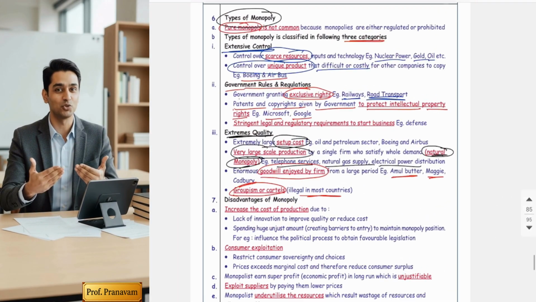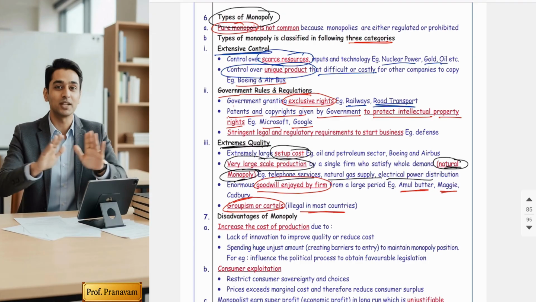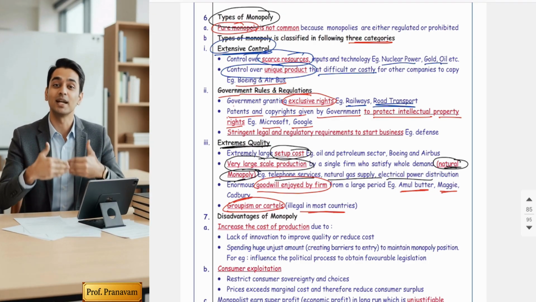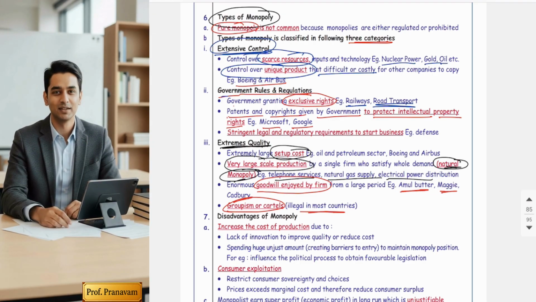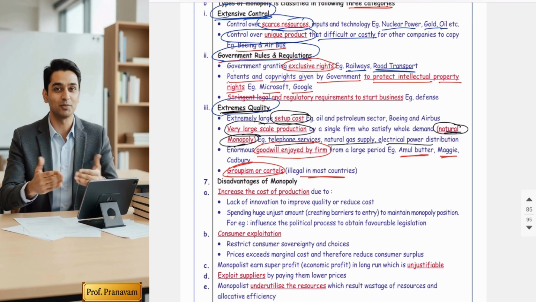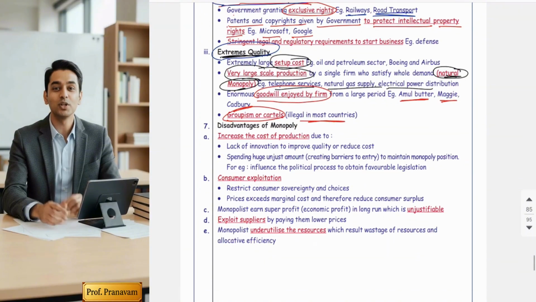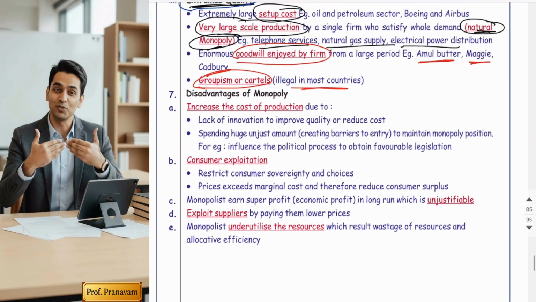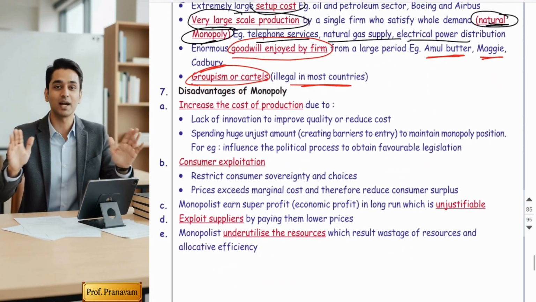Wow. So many types of monopolies are there. Monopoly due to extensive control over scarce resources and unique products. Monopoly due to government rules and regulations. And monopoly due to extreme qualities. But pure monopoly is not present. Yes, these monopolies are actually present in the market.